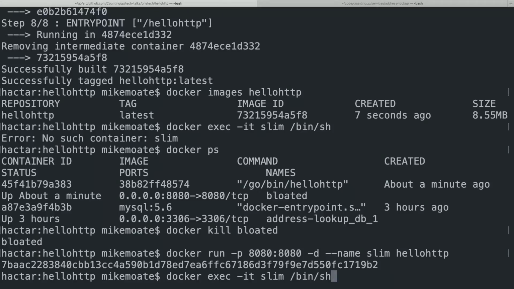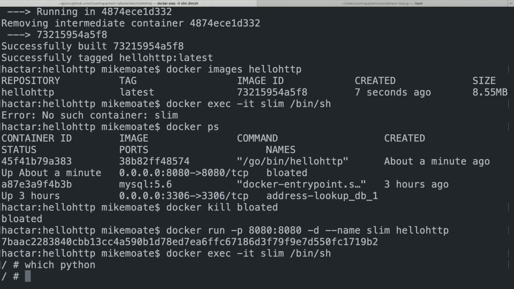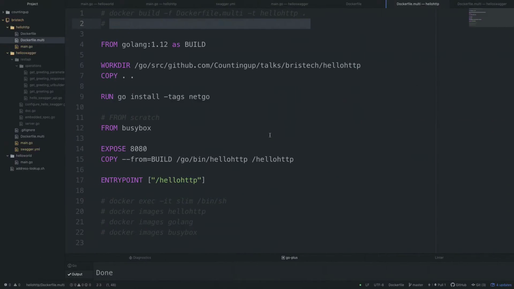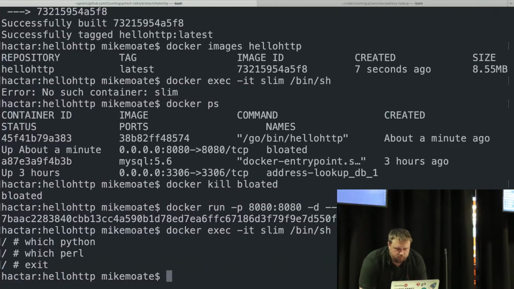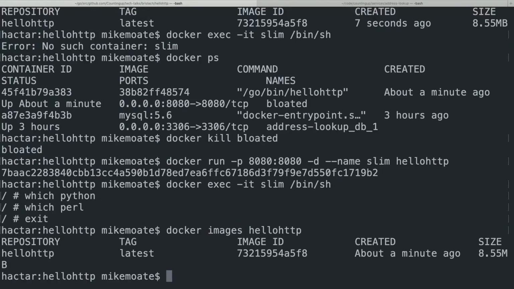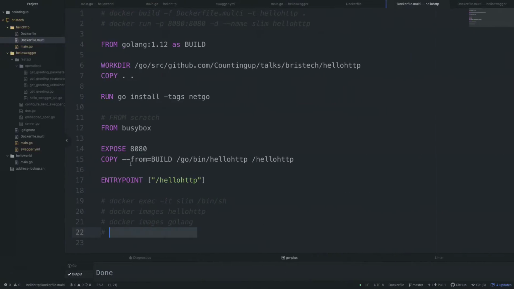And then if we go inside Slim, we've got no Python, we've got no Perl. That's pretty good. And you saw that it was 8.5 meg. There's a bit more fat here because BusyBox is almost 1.5, so we could do better.